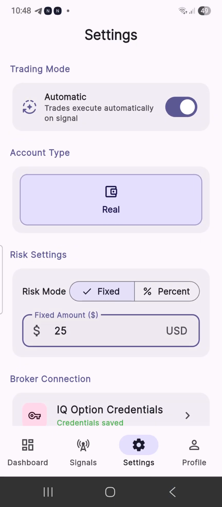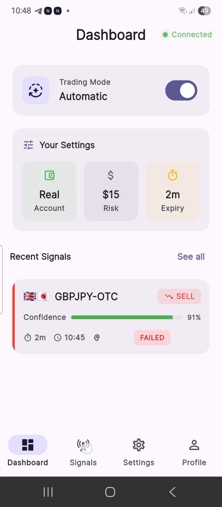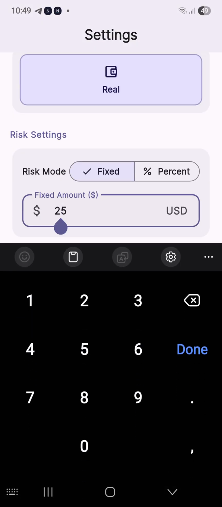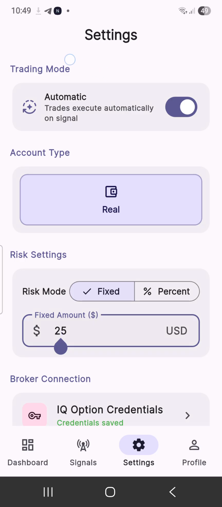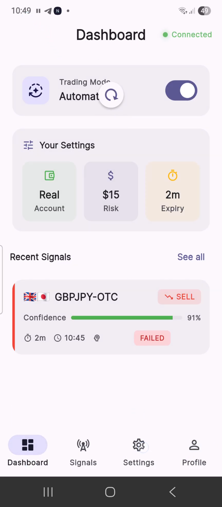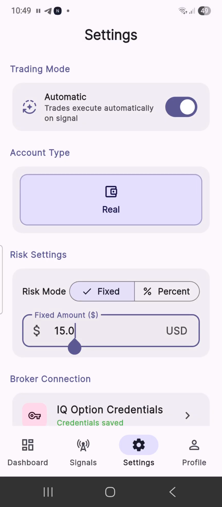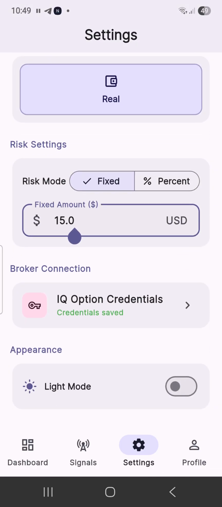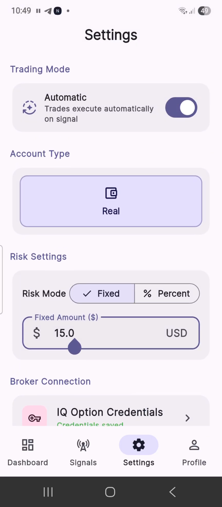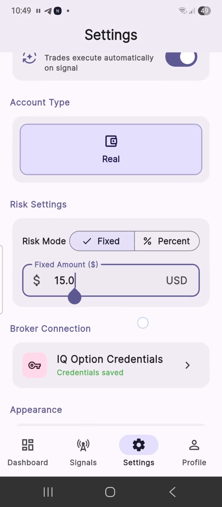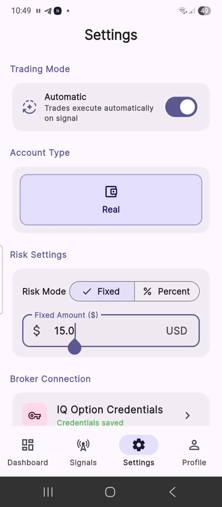So let's see if the exchange has changed to $25. All right. So I'm trying to check if it has changed to $25. Okay, I think it's still the same. The reason is that this is my second phone. I said $15, and I think I can only allow the permission on the second phone, right? Since I'm using the same account I used to register using the link, I'll have to change it on the second phone. I'm using one of my phones to record this video, so it might actually be like that.